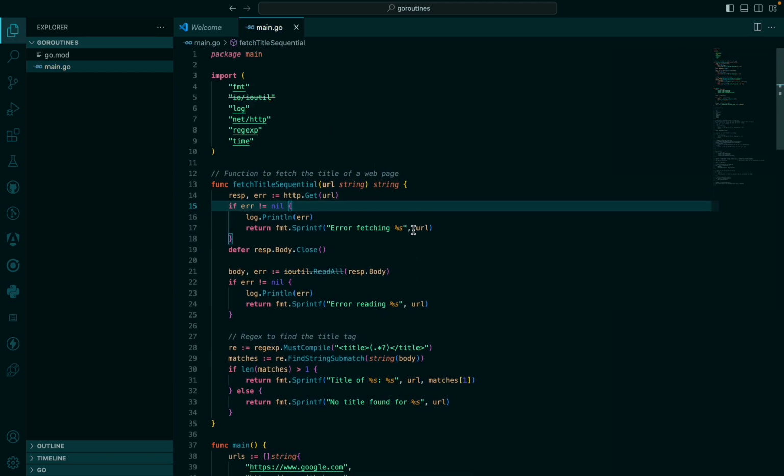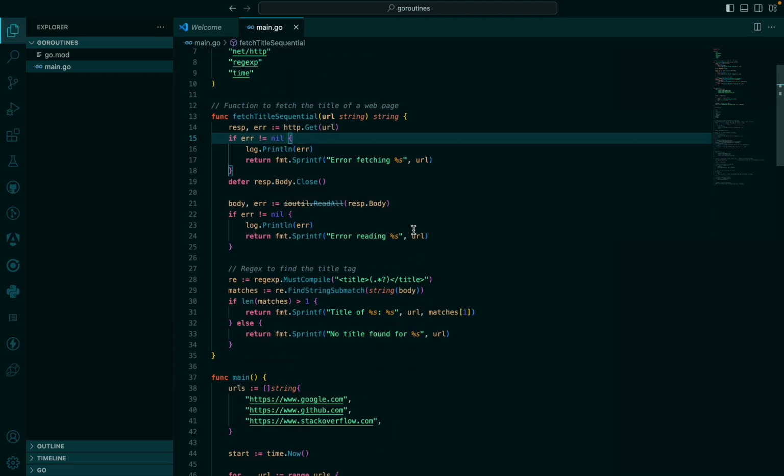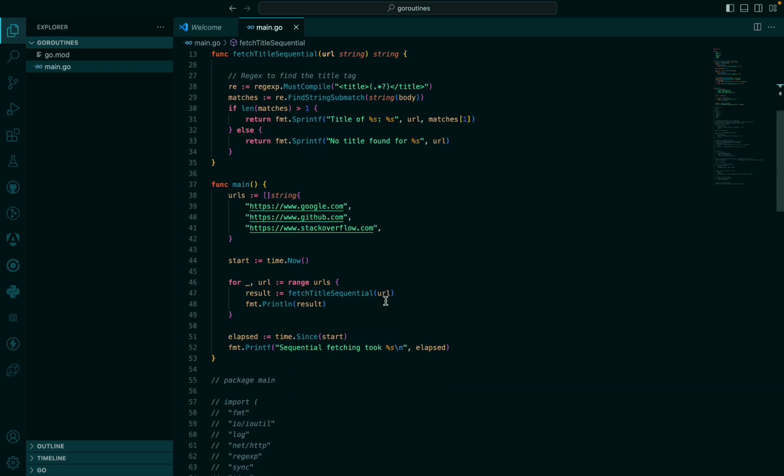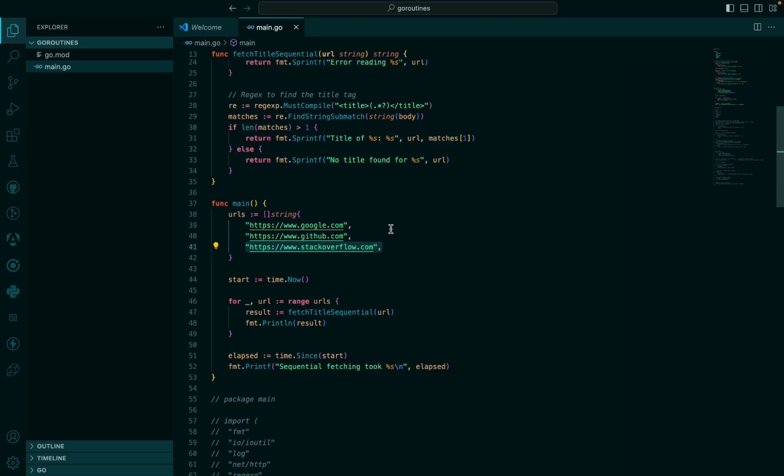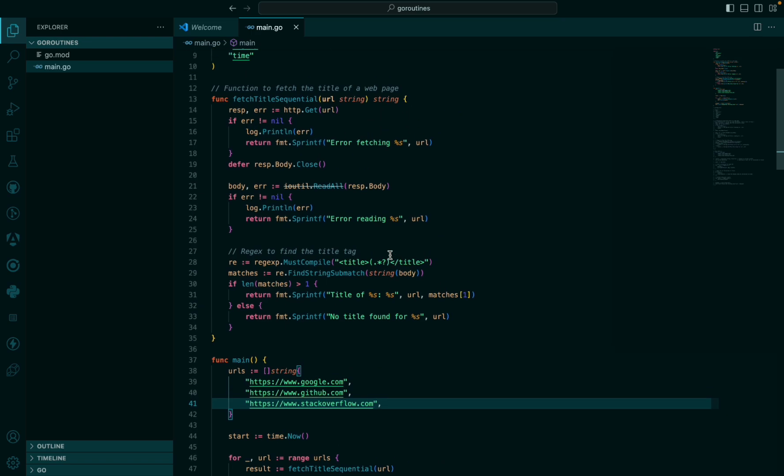Now here in this example, I wanted to get the title of this URL, google.com. I want to get the title of github.com, and then the same thing with Stack Overflow. I just want to get the title. So these are three different URLs. Now let me quickly explain what is happening here.